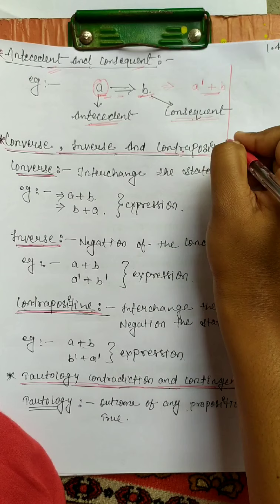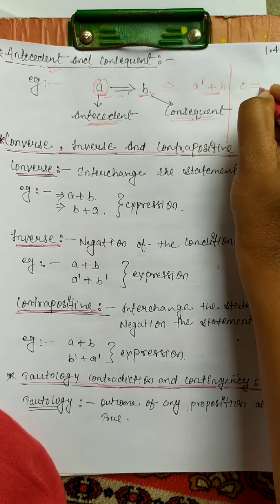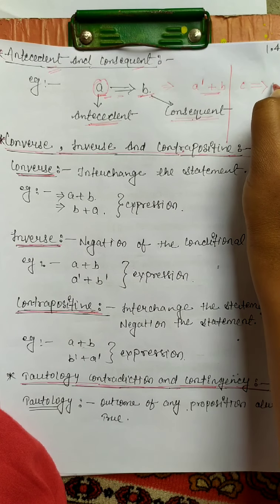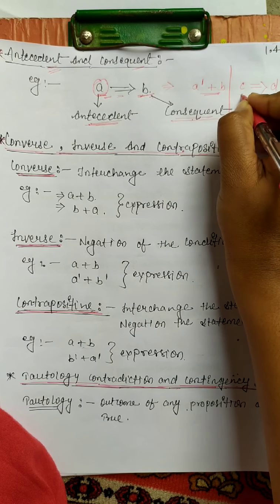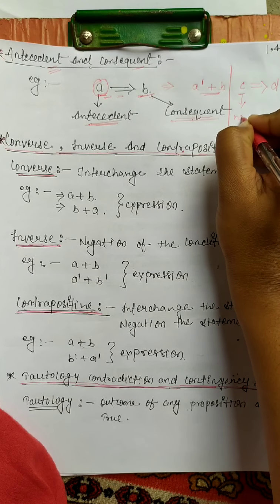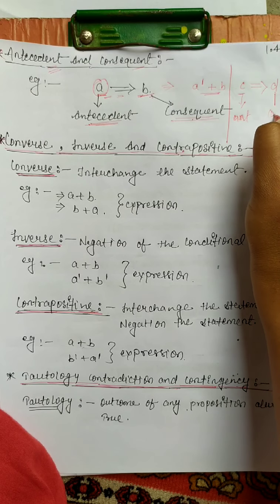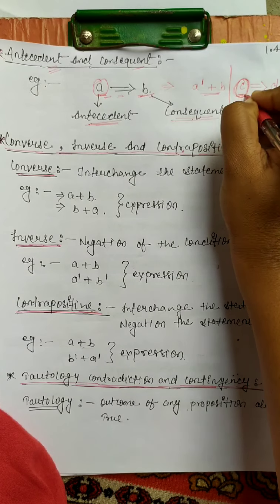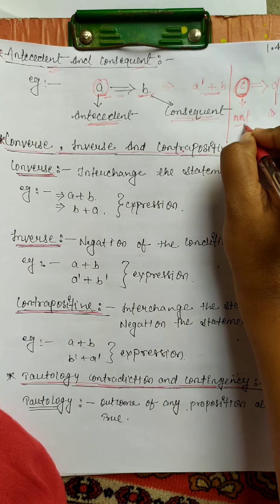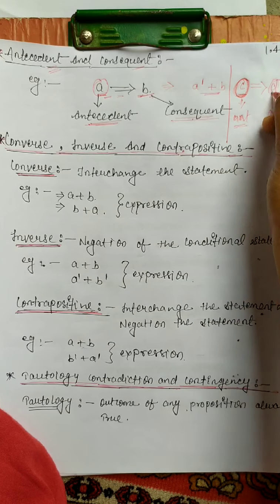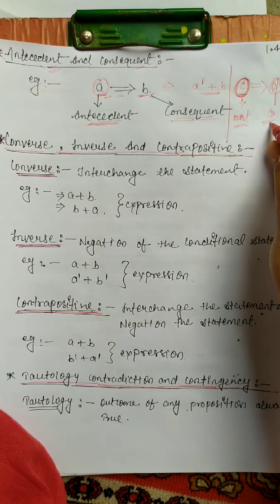Let me take another example: C conditional D. Here C is called the antecedent and D is called the consequent. The first statement that appears is called the antecedent and the second statement that appears is called the consequent.